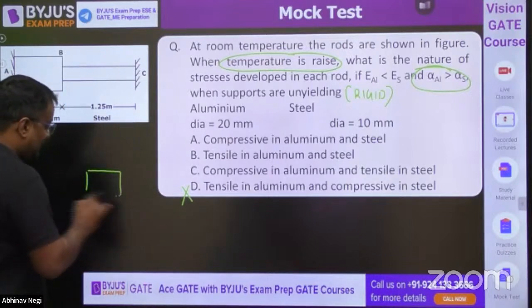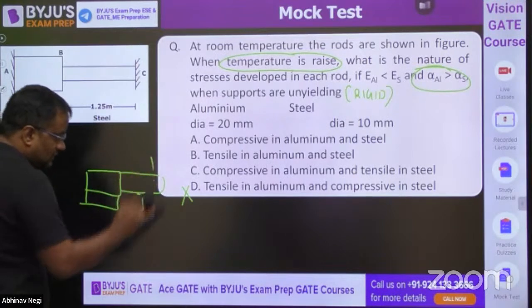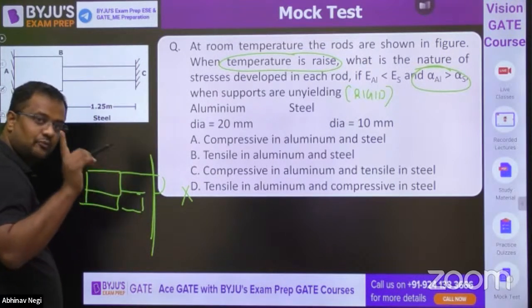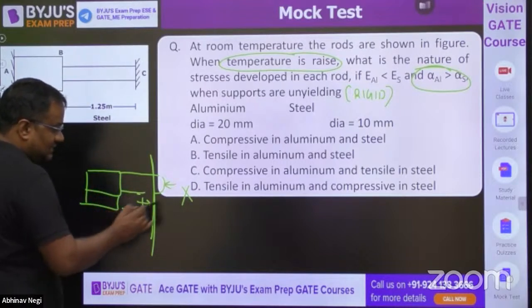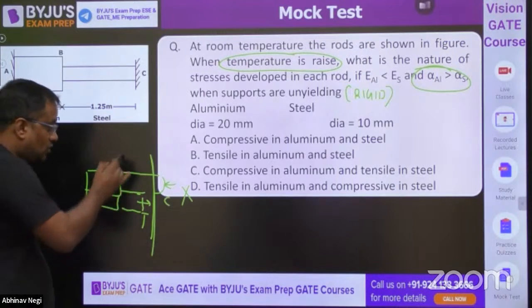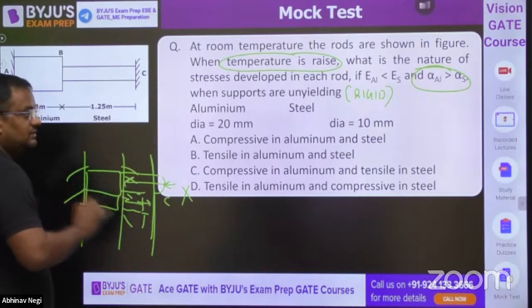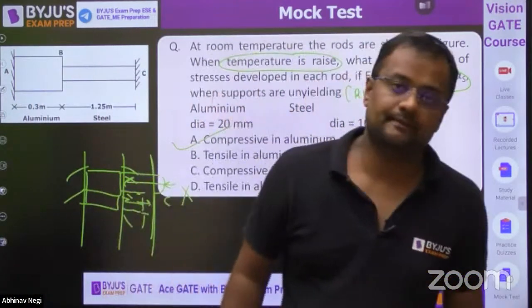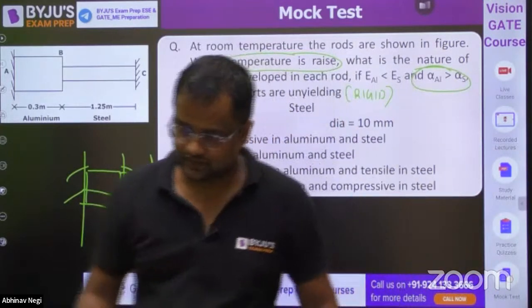In composite, one wants to increase more and one wants to increase less, so they increase up to the point where delta is allowed, but the same delta. So one will be in compression and one in tension. But here it is fixed, both cannot elongate, so both should be in compression. This is not the case of composite.